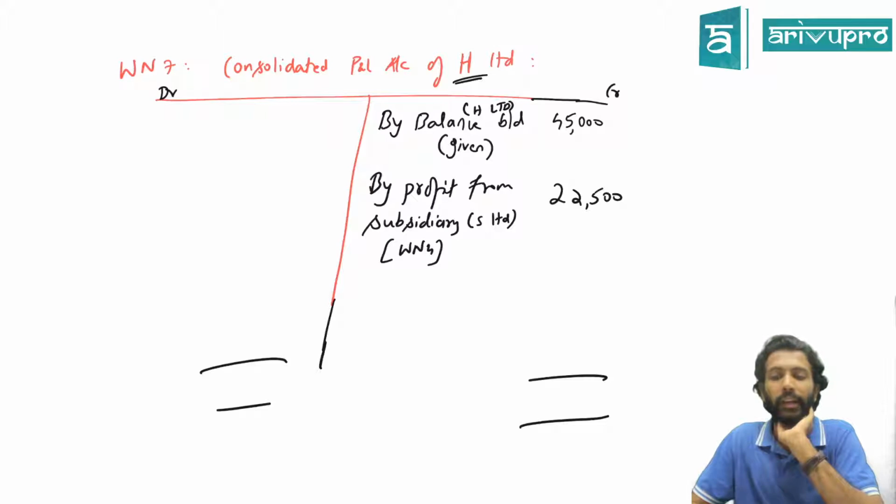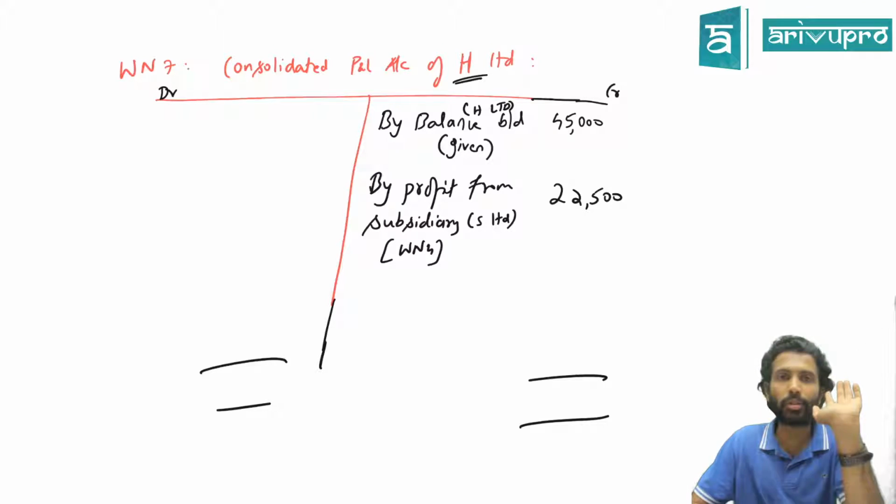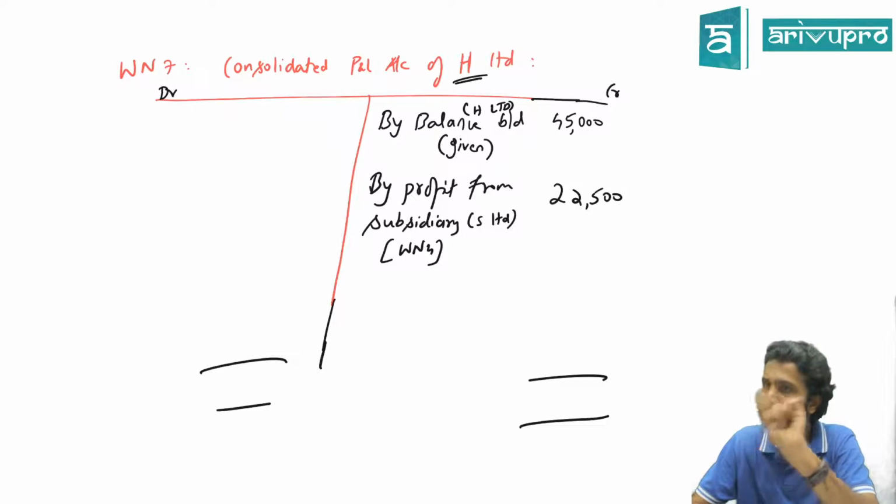In January, H Limited sold to S Limited. Who's making the sale? H, to S Limited. The cost of the goods is 7,500, but they sold it for 10,000. Correct? That means 10,000 is what now? Selling price. Selling price of H is nothing but cost price of S.